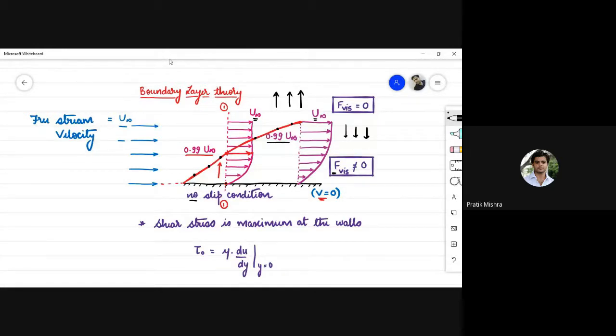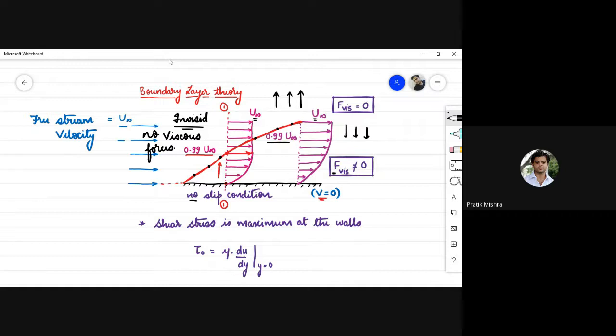The region above the boundary layer is known as the inviscid region, and this is a region where there are no viscous forces. And due to no viscous forces, the velocity remains constant in this inviscid region.